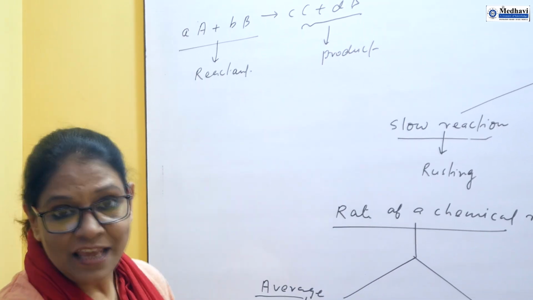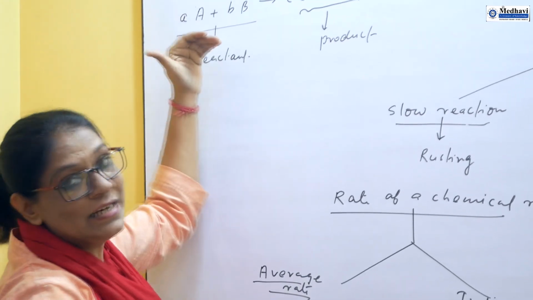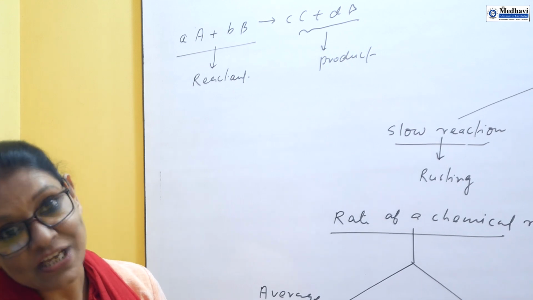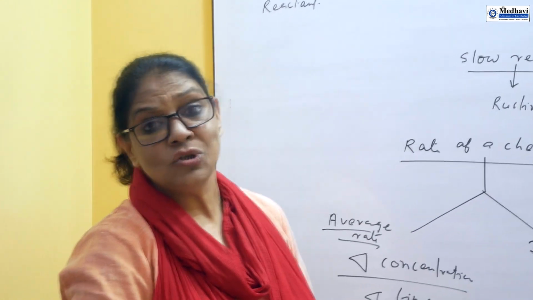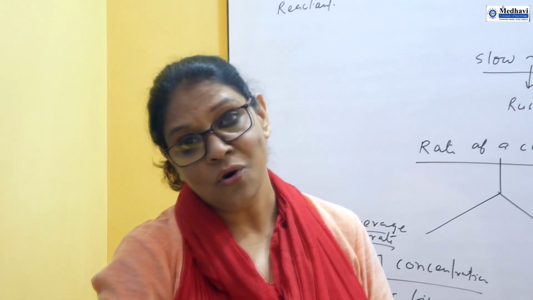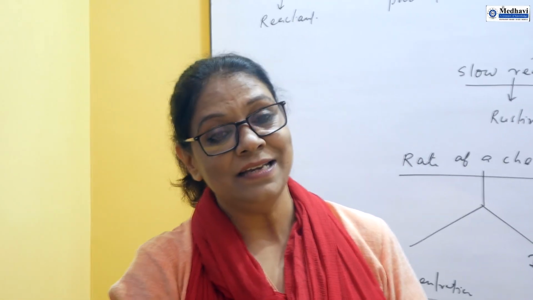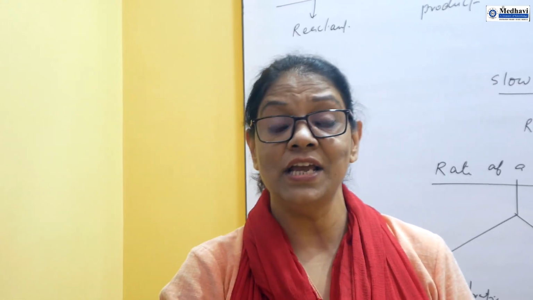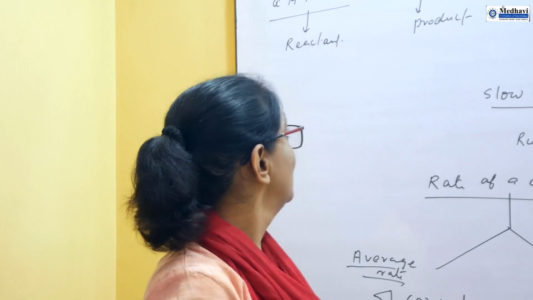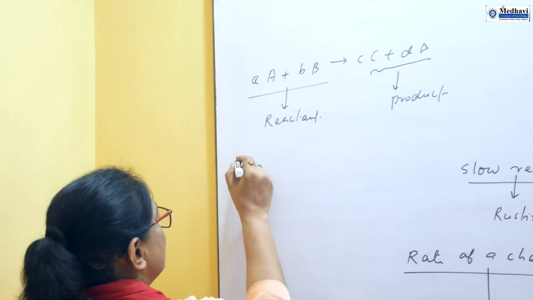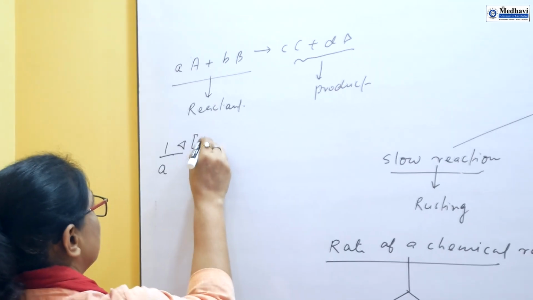As time passes, the concentration of reactant decreases and the concentration of product increases. So whenever we show the rate of a chemical reaction, we take reactants in terms of negative concentration change and products in terms of positive concentration change. So here this coefficient is written like this. In average rate we can write it like this.